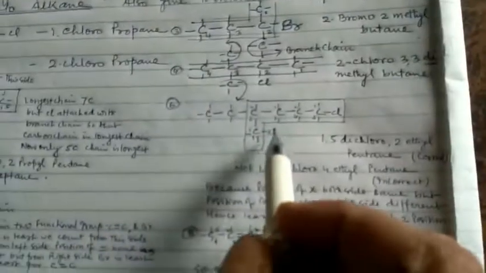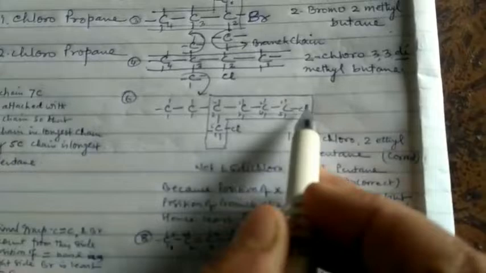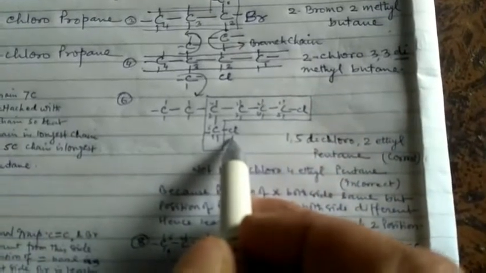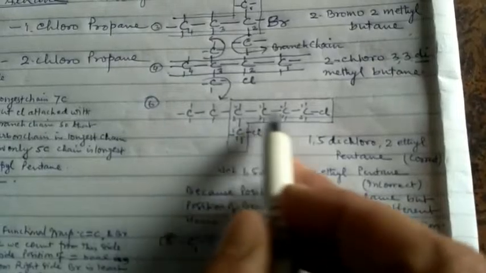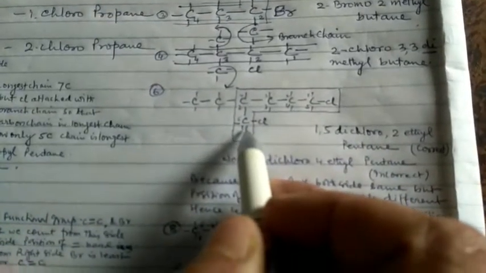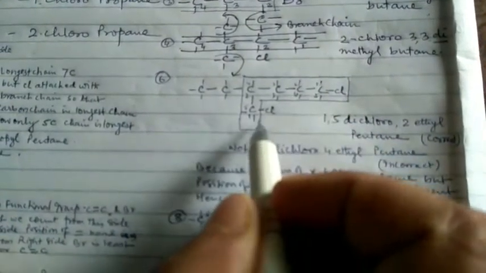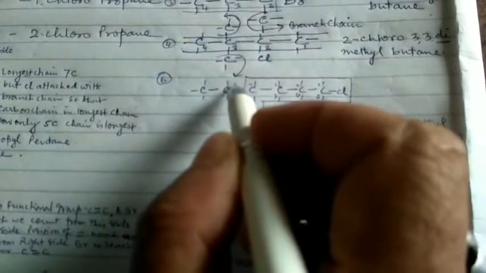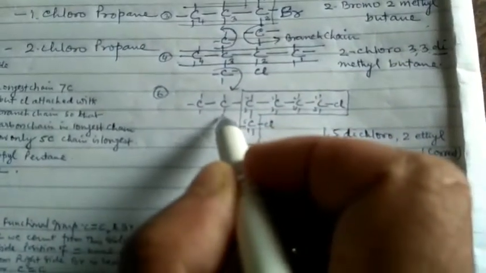In the sixth example, the compound contains more than one chlorine atom. Both chlorine atoms are in the longest chain, and the longest chain is only 5 carbons. So we give the least position to the branch chain.